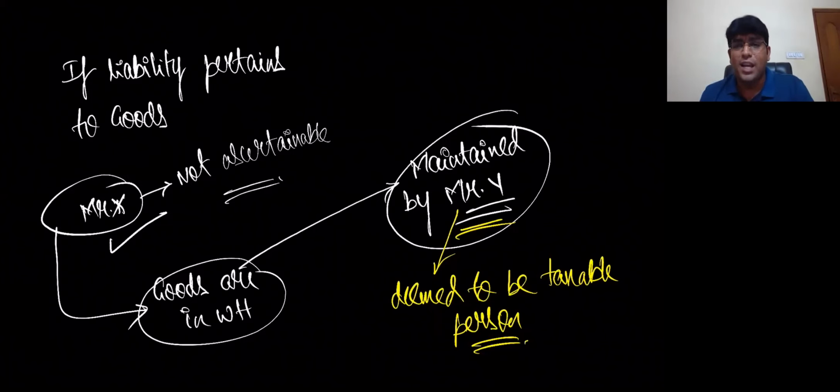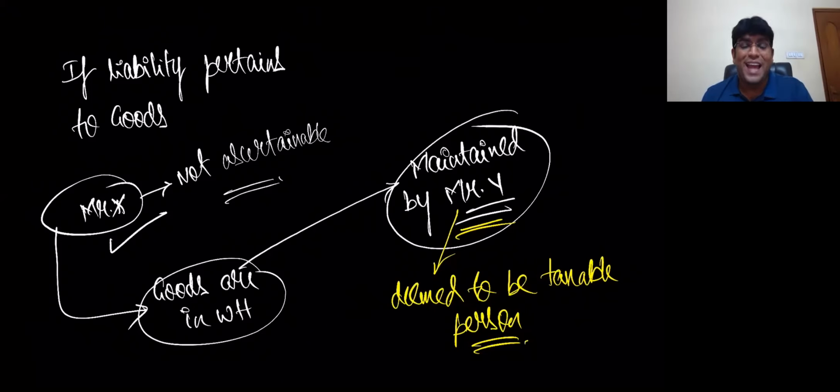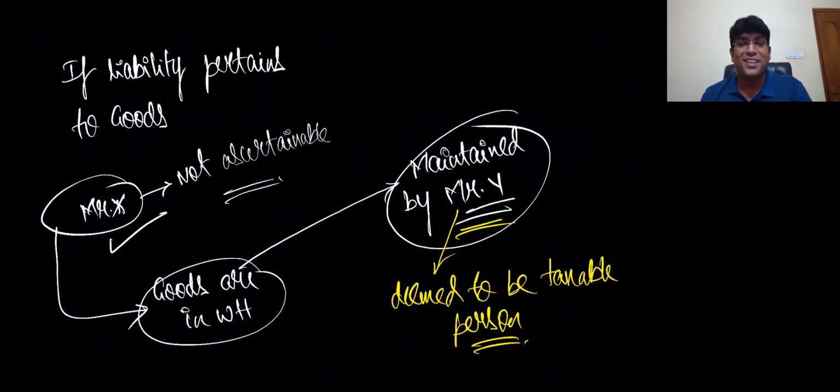What can the government do, sir? For example, there are some goods on which liability is there and liability is not being paid, and we are unable to trace the actual owner. Then what will we do? The person in charge shall be deemed to be the taxable person, and he will be liable to pay the amount. I hope we are getting clarity, friends. So speak out.